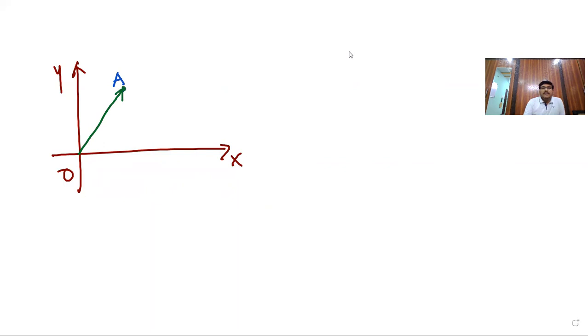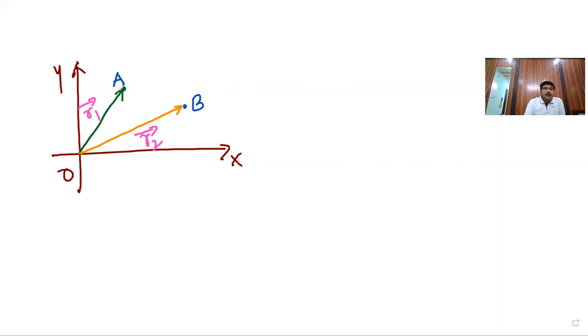Suppose the object is moving from A to B position. The position vector in this case is shown as OB bar. OA bar is denoted here as R1 bar, the initial position vector. OB bar is R2 bar, the final position vector.